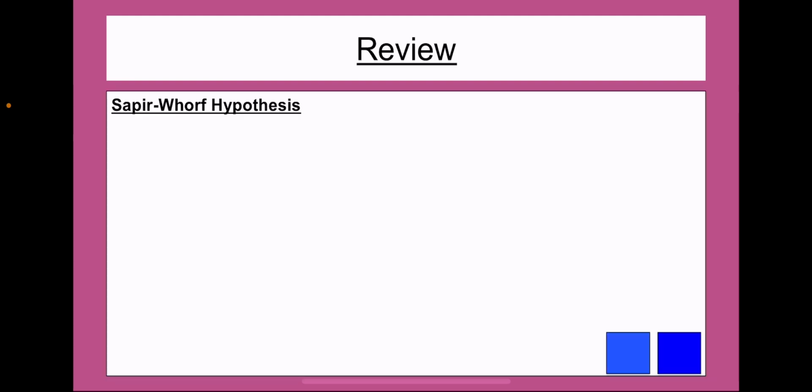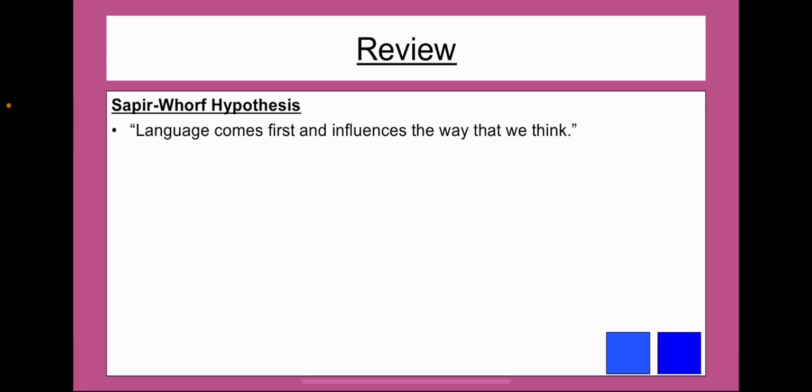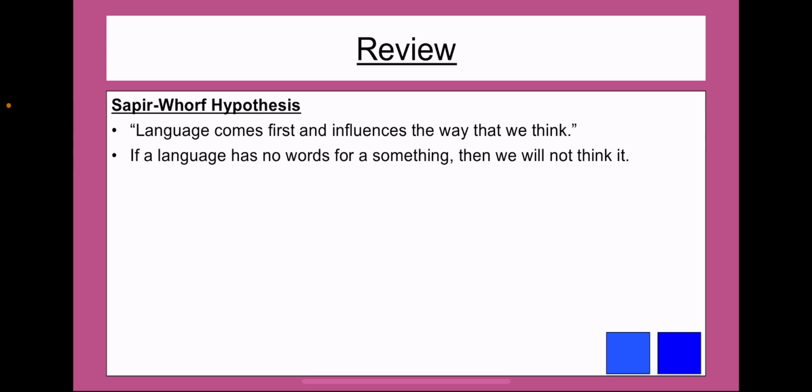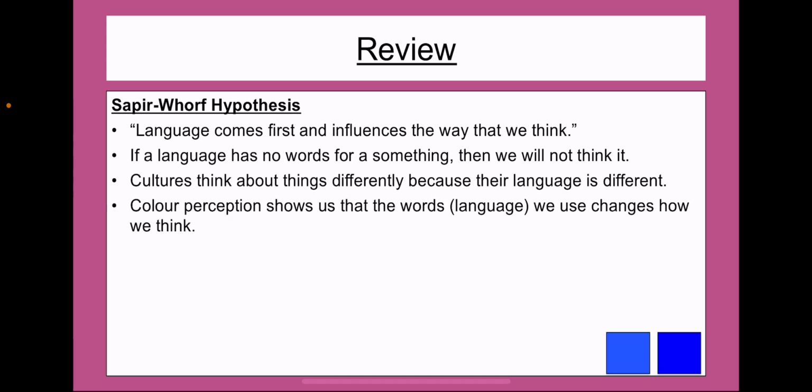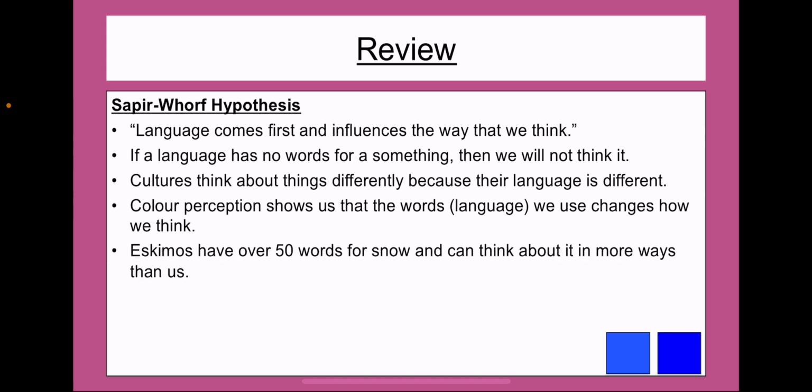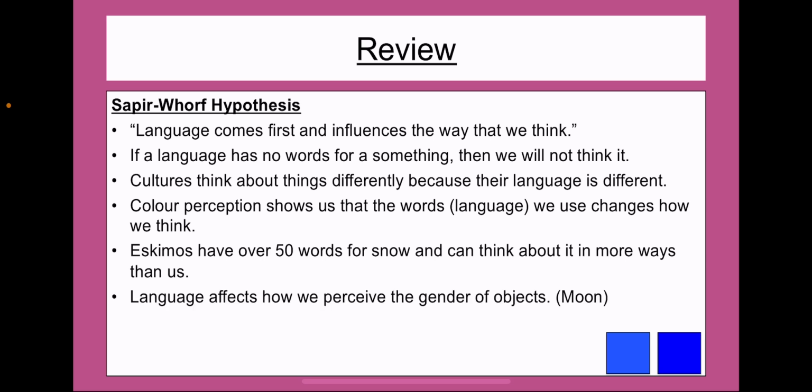So in terms of summarising everything that I've talked about so far, the Sapir-Whorf hypothesis is arguing that language comes first and influences the way that we think. They say that if a language has no words for something, then we won't think about it. They point out that cultures think differently about things because they've got different languages. So again, their language is influencing the way that different cultures think about things. The evidence that they rely on is the colour perception, think about the English and the Russian speakers for the colour blue, the fact that Eskimos have over 50 words for snow, and the fact that the language that people use can affect the way that they think and perceive the gender of objects, such as the moon.